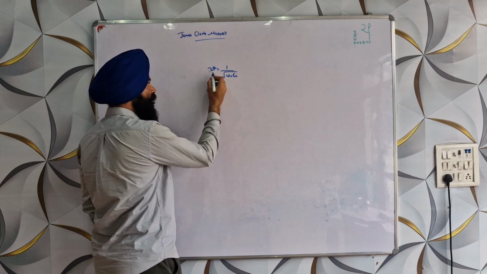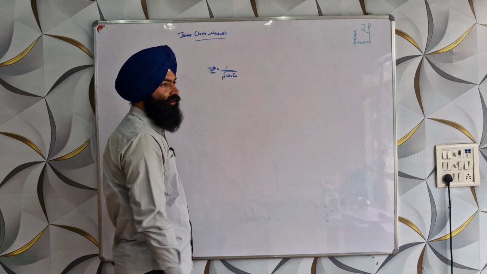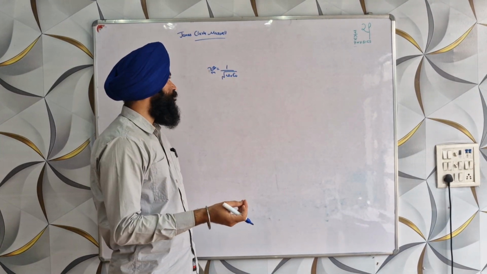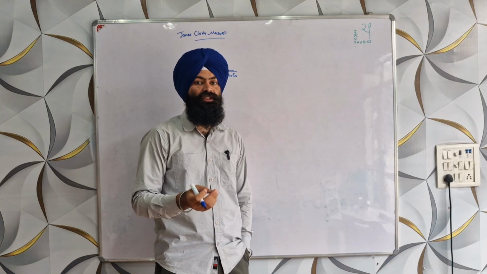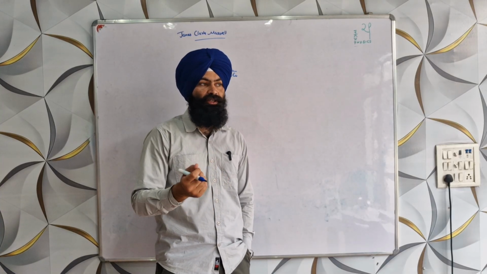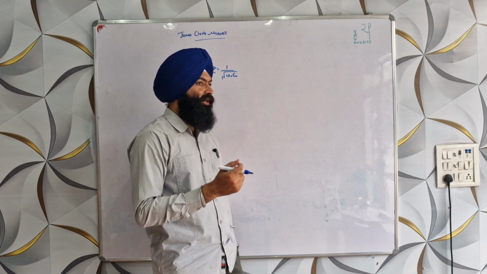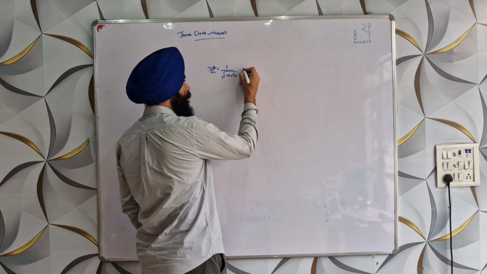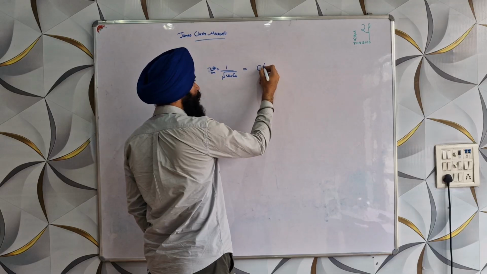This is the velocity of an electromagnetic wave in vacuum, where mu naught is magnetic permeability and epsilon naught is electrical permittivity. He found that this speed was exactly equal to the speed of light in vacuum.